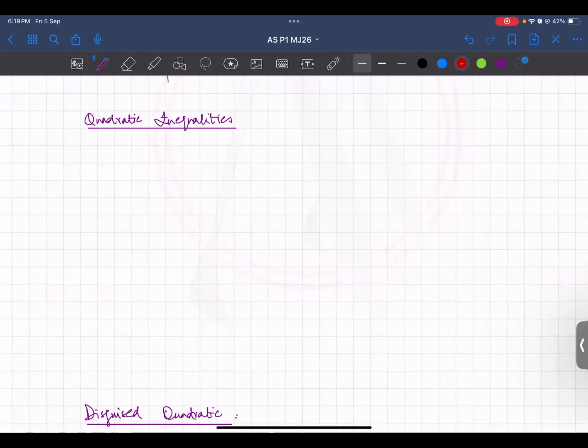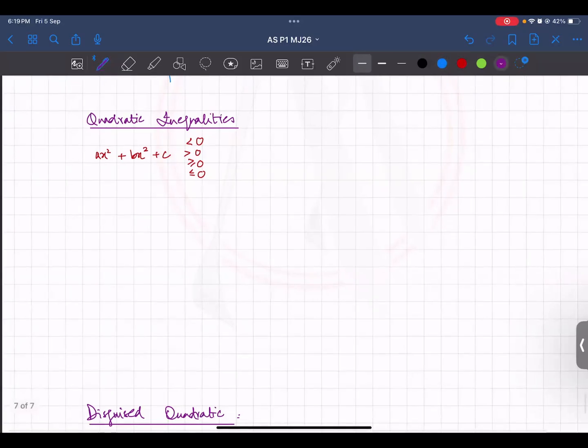Quadratic inequalities, we know inequalities are, you would have a quadratic equation, and then you have greater than 0 or greater than equal to 0 or less than 0 or less than equal to 0. So yeah, you have all of these inequalities. The linear ones are easy. Linear inequalities you have been doing since childhood. You just keep your coefficient positive and you move things around the inequality sign, you get your answer, that's it. But here it's not very simple. For example, we have x² - 4x - 5 > 0.